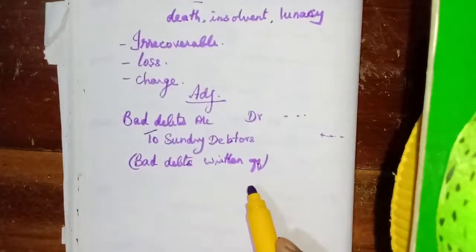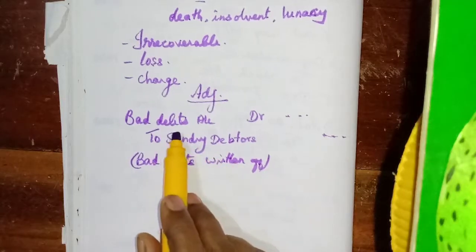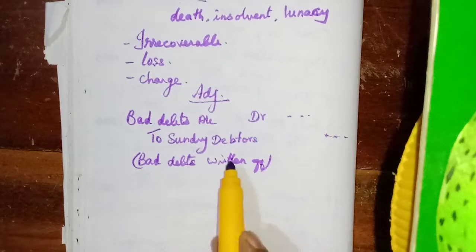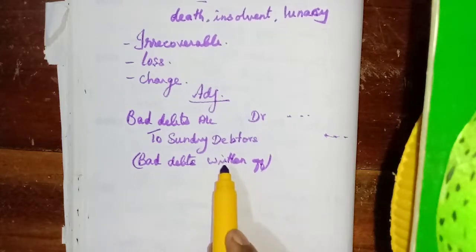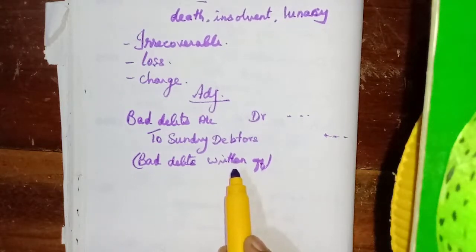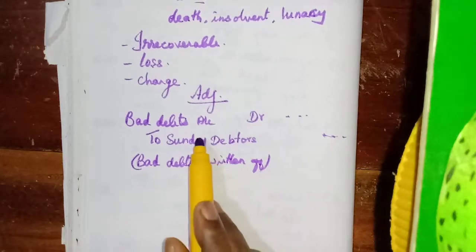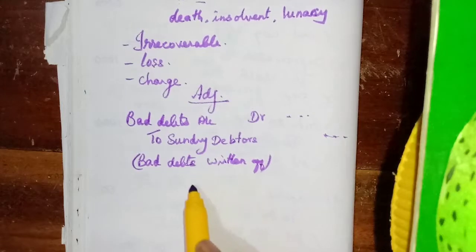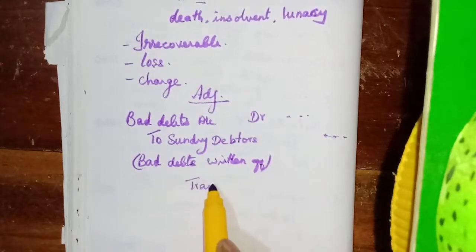Now this bad debts will be transferred either to the profit and loss account, or to the provision for bad and doubtful debts account, if there is one. It will be transferred to that account. If that account is not maintained, it will be transferred to the profit and loss account.